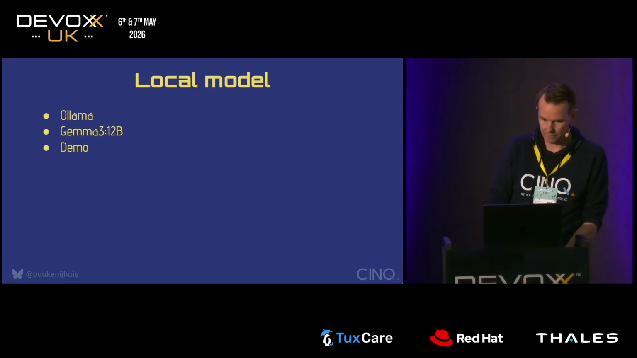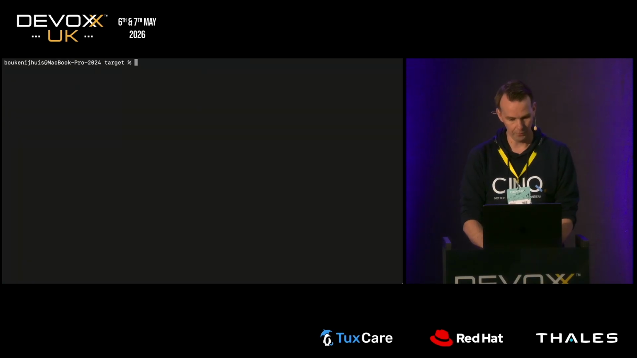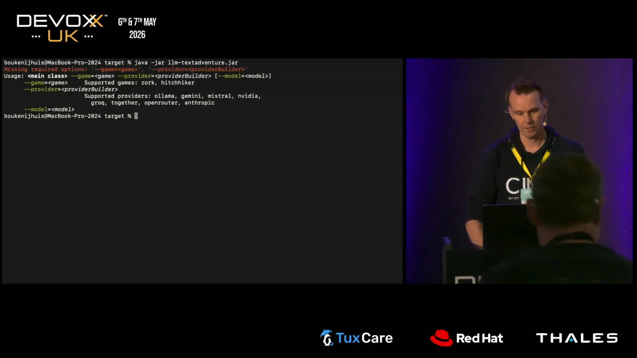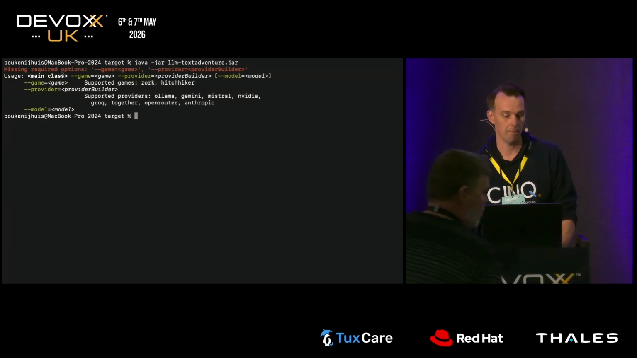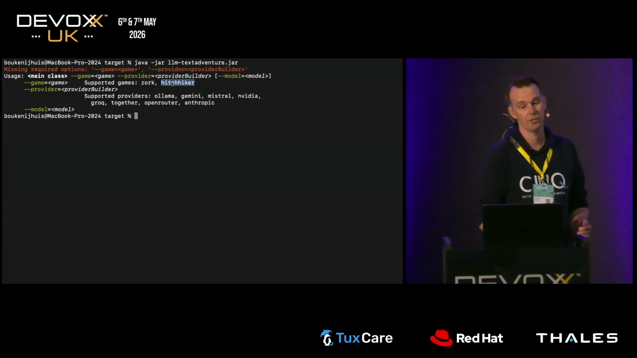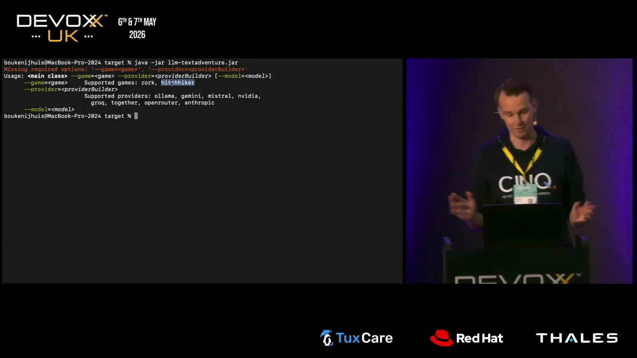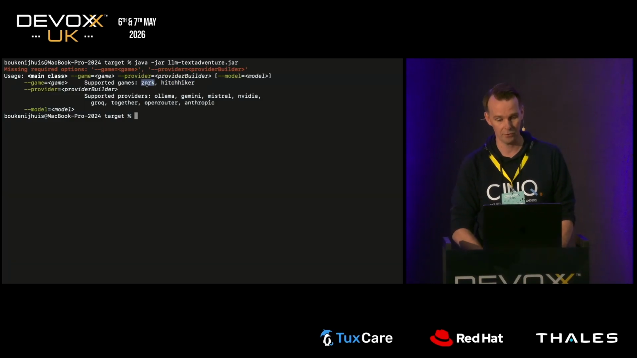Now, before I give the demo with the local model, I first want to show you the tool. It is just a jar file, java -jar llm.jar. So if you run it, you can see it is missing 2 required options. We need a game and a provider. Now for games, I support 2. I support Zork, which I've already talked about. I also support Hitchhiker's Guide to the Galaxy. Unfortunately, we only have 15 minutes, so I'm not going to give a demo with this game. So we're only going to play Zork.